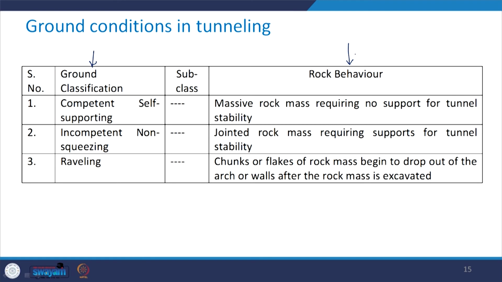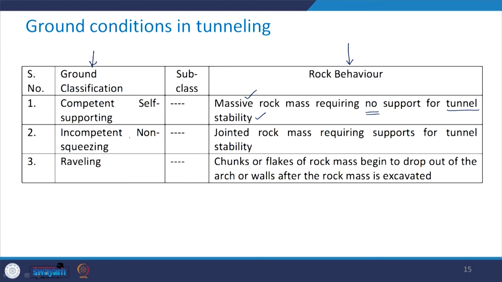When we say that the ground is competent self supporting, what does that mean? This means that it comprises massive rock mass which requires no support for tunnel stability. That means if you have an excavation through competent self supporting rock, then that tunnel may not need any kind of support for its stability.